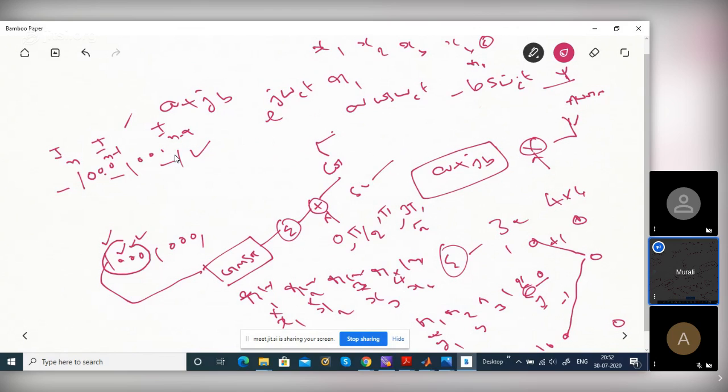Is it clear? Yes, sir. Tomorrow I will contact Shreya. I have written one code, my PhD code. I will send it. You go through it and start implementing this. If you have doubts, you can call me anytime.